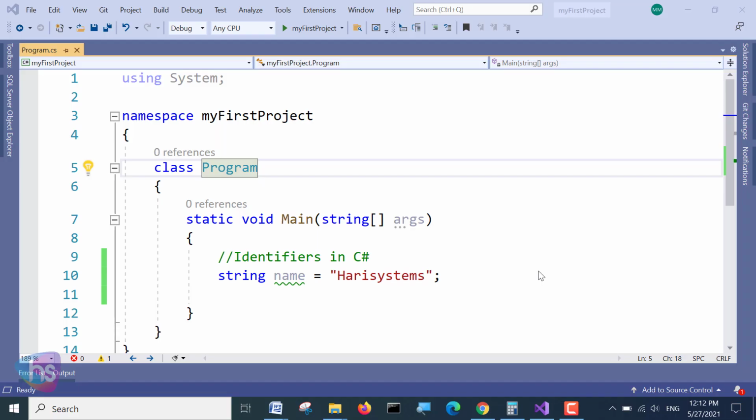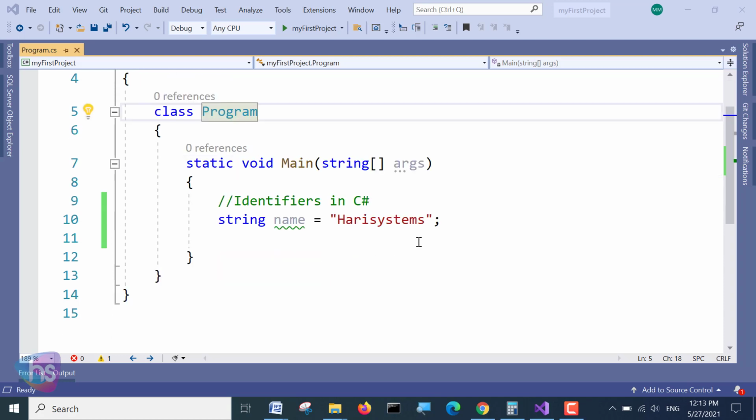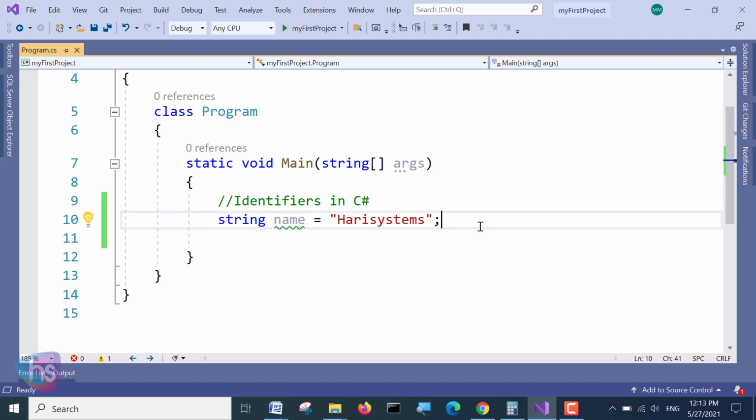Hi, in this lecture, I'm going to discuss identifiers in C#. What is an identifier? Why do we need to discuss this? In an earlier session we have seen variable declaration. The variable is nothing but what is called an identifier. All C# variables must be identified with a unique name.